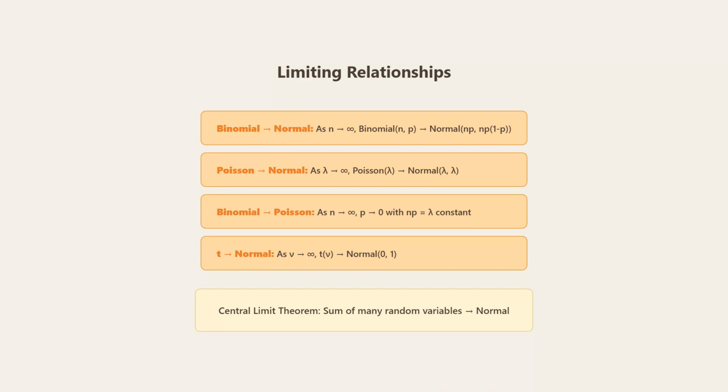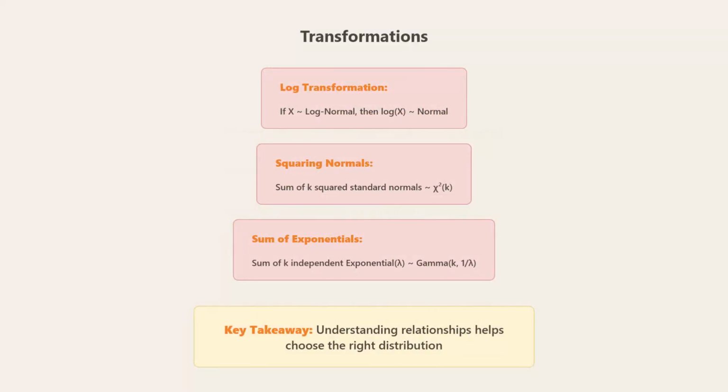Now for limiting relationships. As n approaches infinity, binomial approaches normal with mean np and variance np times 1 minus p. As lambda approaches infinity, Poisson approaches normal with mean and variance both equal to lambda. Binomial approaches Poisson when n approaches infinity and p approaches 0 with np equals lambda constant. And as degrees of freedom approach infinity, t-distribution approaches standard normal. The central limit theorem says the sum of many random variables approaches normal.